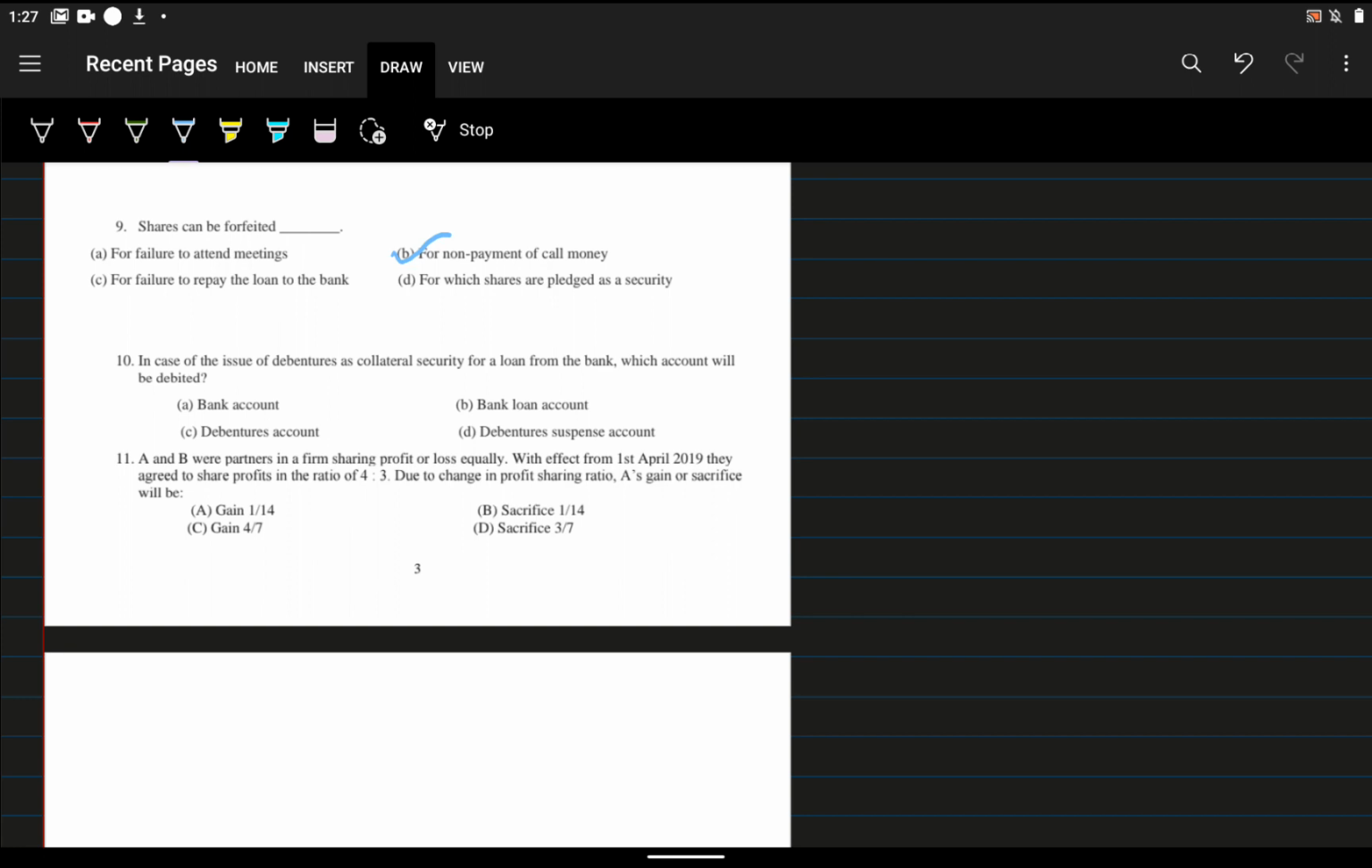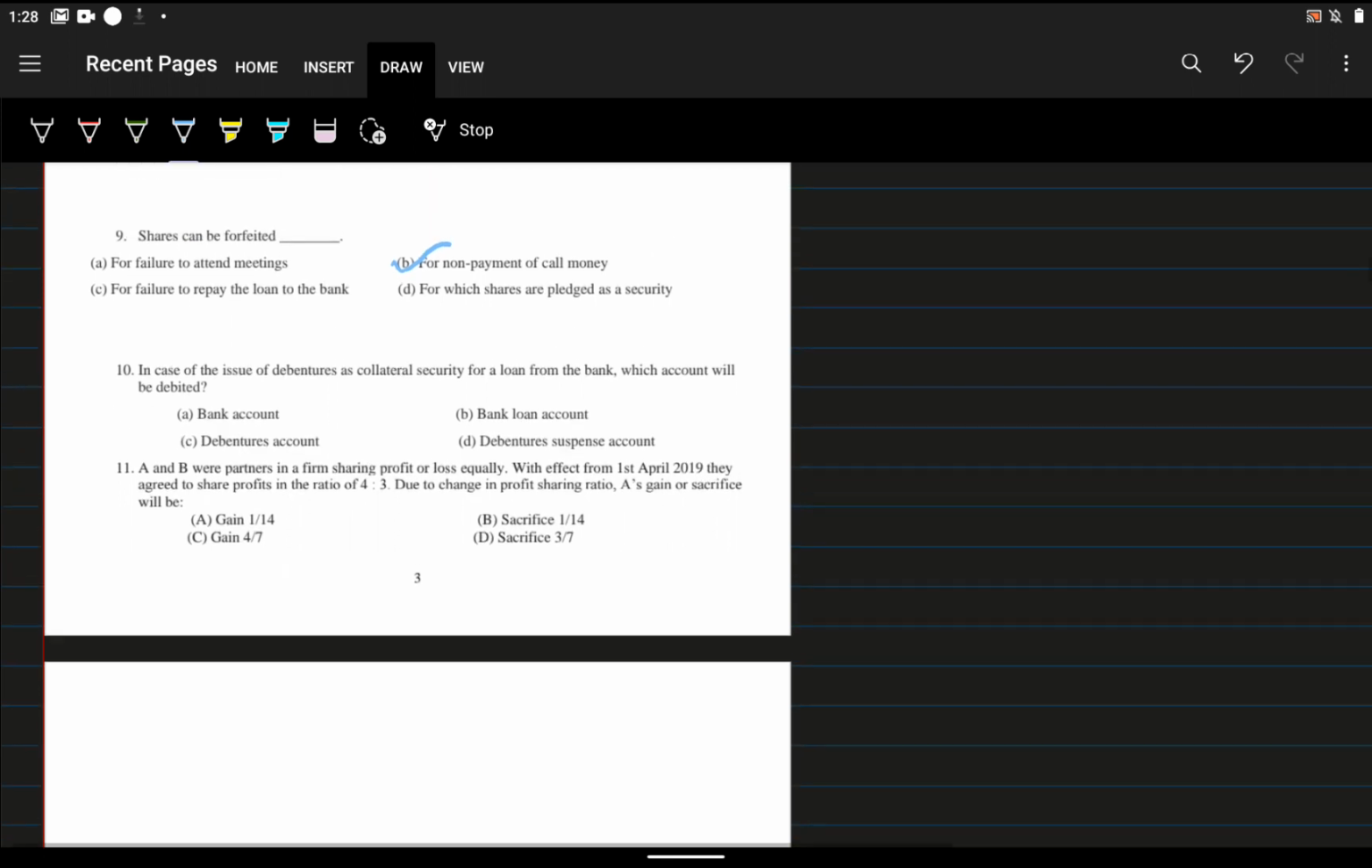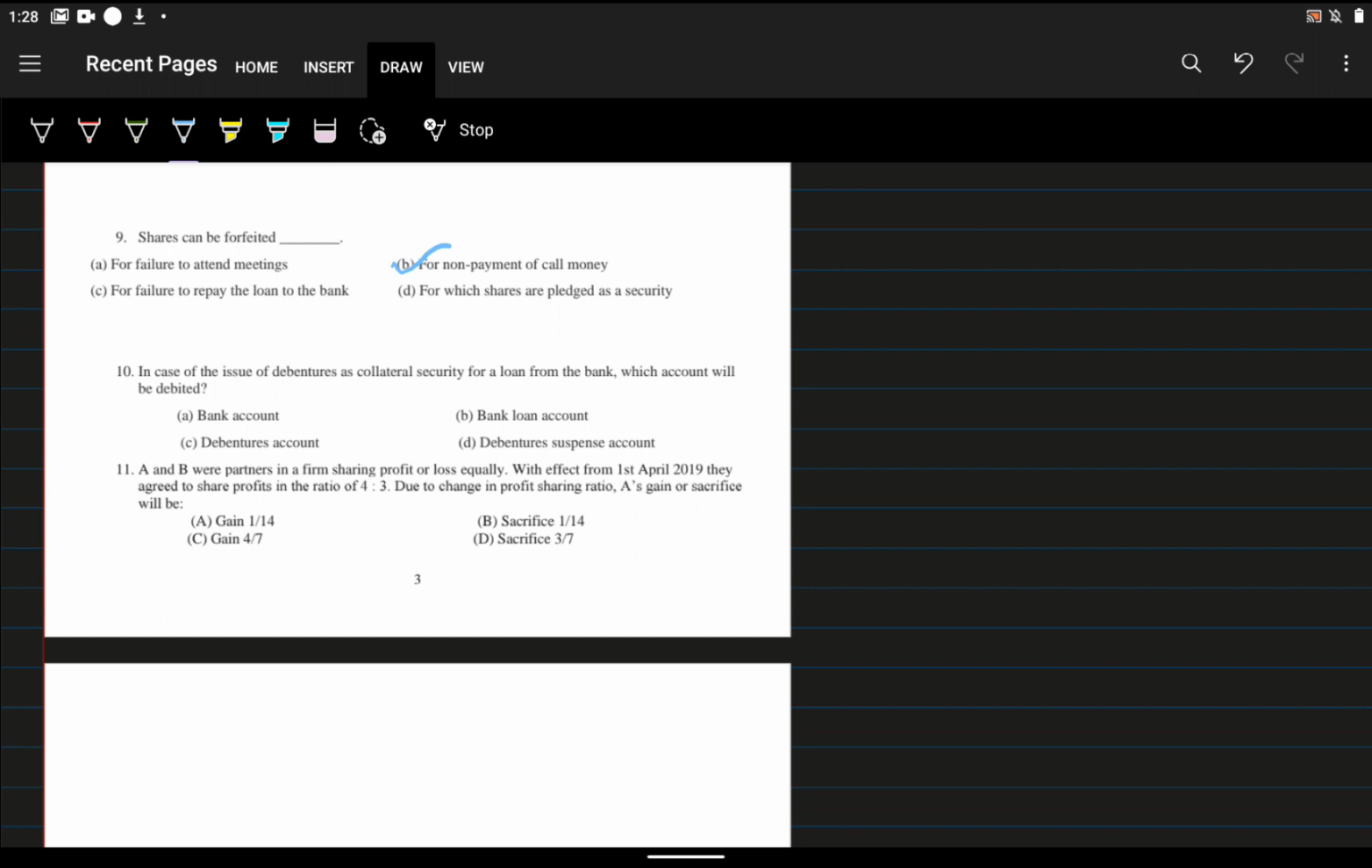Why is it non-payment of call money? Because if in any installment there is non-payment, the company can forfeit that share. Forfeiture means cancelling that share because of non-payment. If a shareholder is not paying any installment, the company has a right to cancel that share. That is called forfeiture.